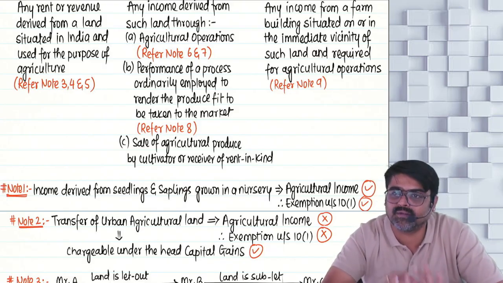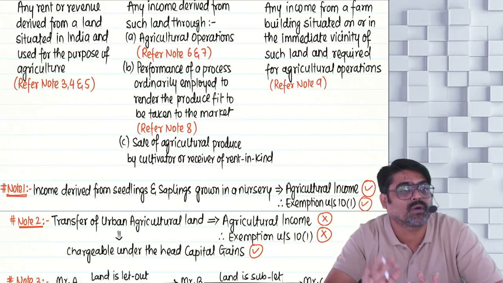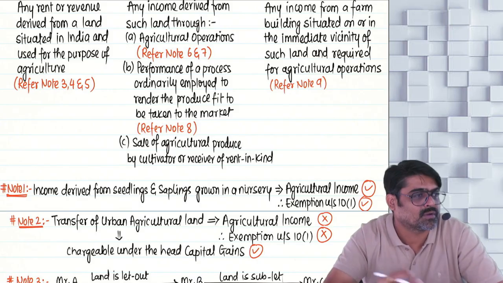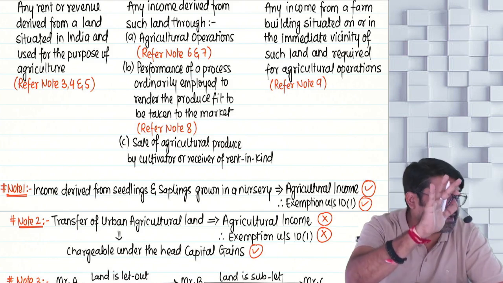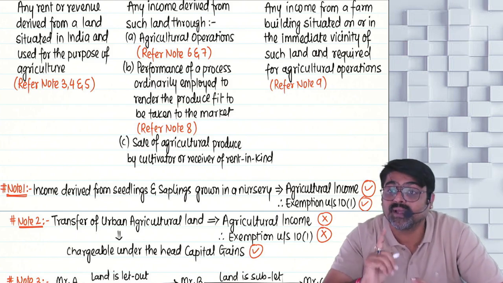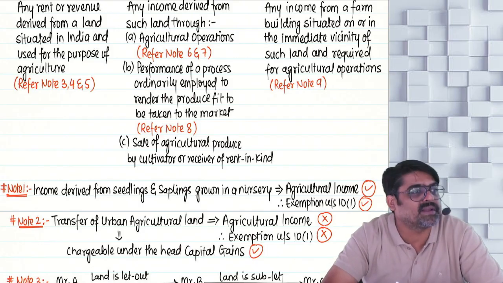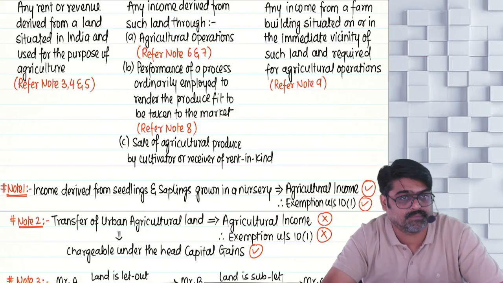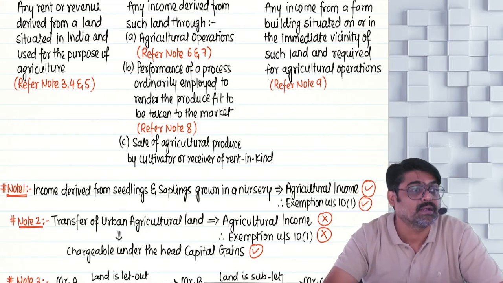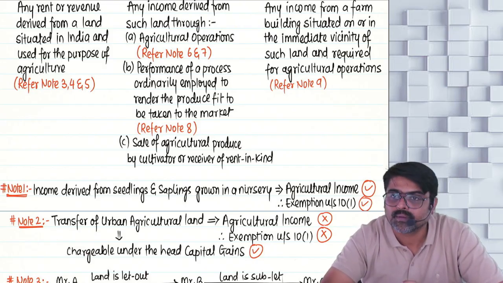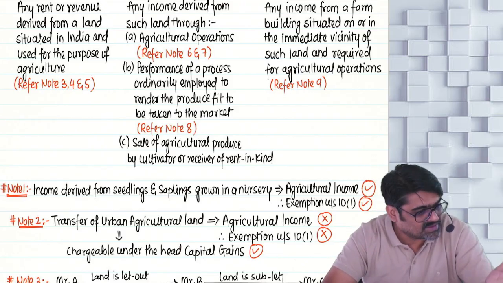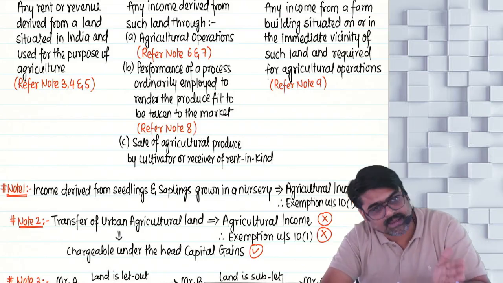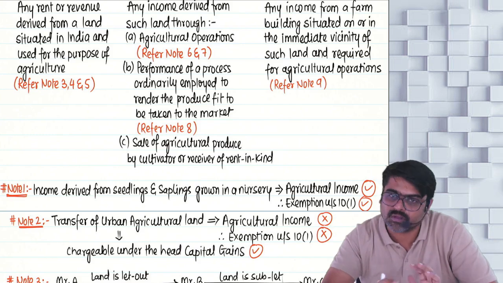Without these activities, you cannot even think about growing the crops. The crops will pop out of the land only if you perform these activities on the land. These activities are known as basic operations. So the operations which are directly performed on the land, which are compulsorily required in the case of any type of farming, are basic operations. Basic operations are agricultural operations.